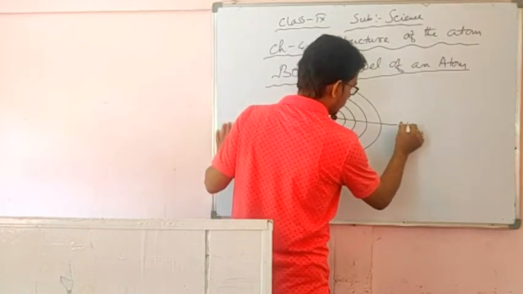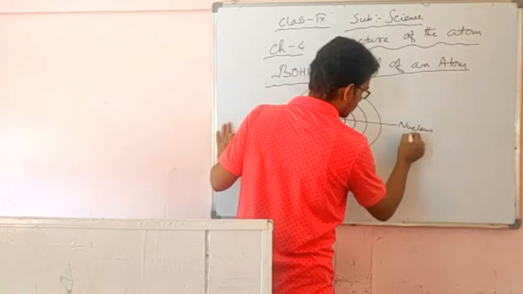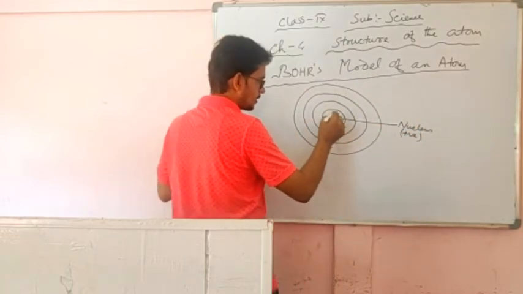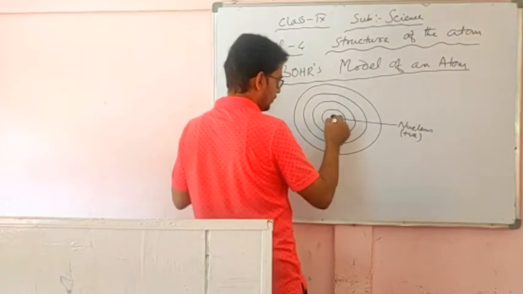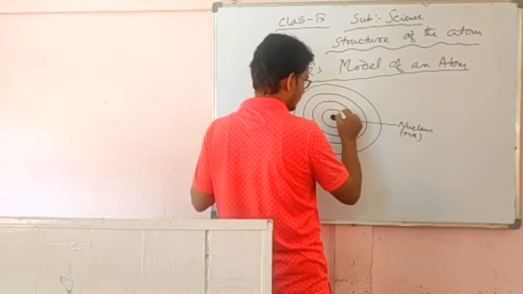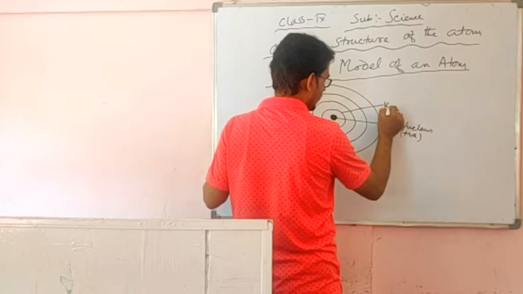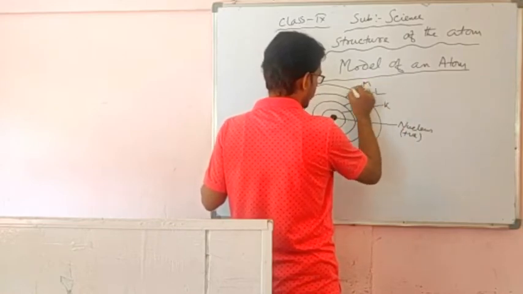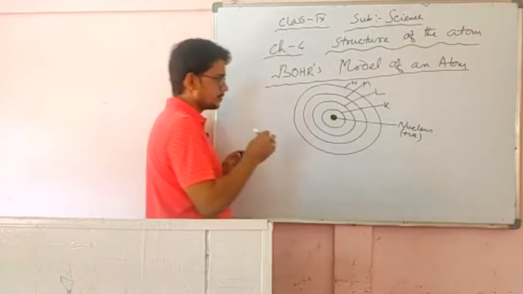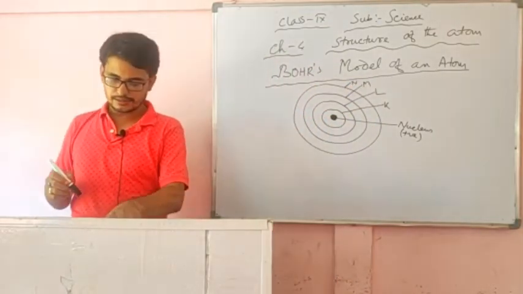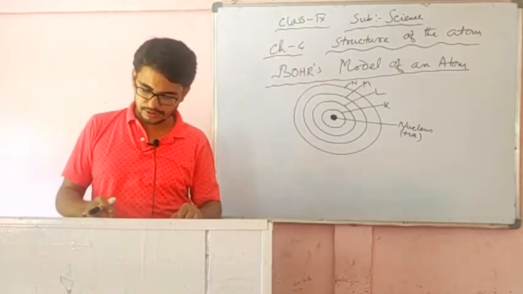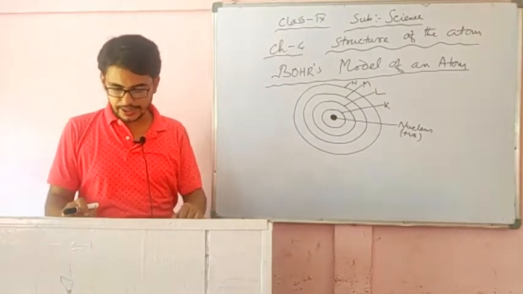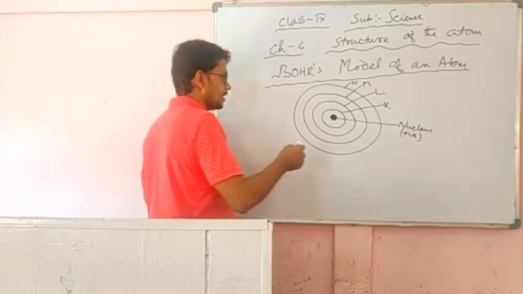This one is the nucleus, positively charged. Here the electrons are in those definite orbits, revolving. He named the orbits K, L, M, N shells. These are also called shells, and he named them starting from the K shell, that means n equal to 1.